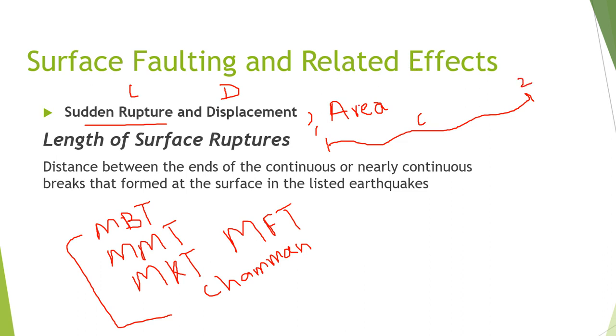The fault surface rupture may not be visible at some locations, like a dotted line, and then again it is continuous. Maybe it is not visible over here because of surface weathering and geology, but it apparently shows that this is one continuous fault, right? So we need to define rupture length like that.